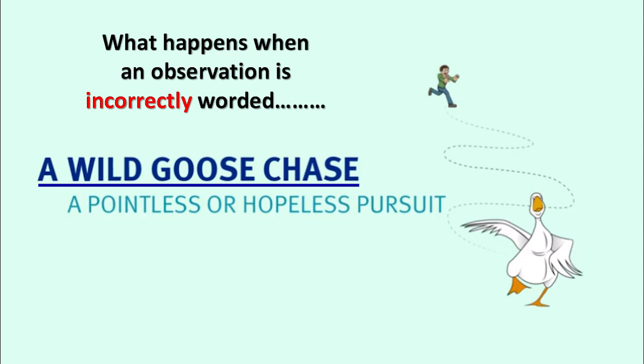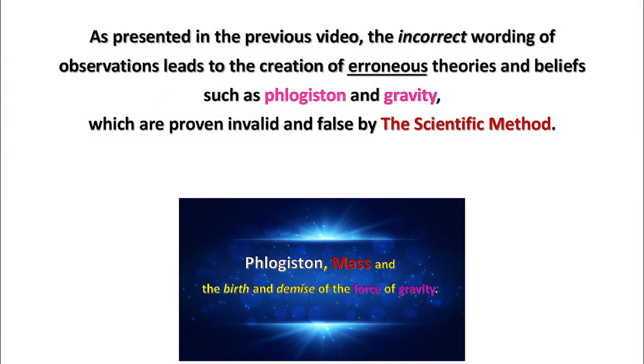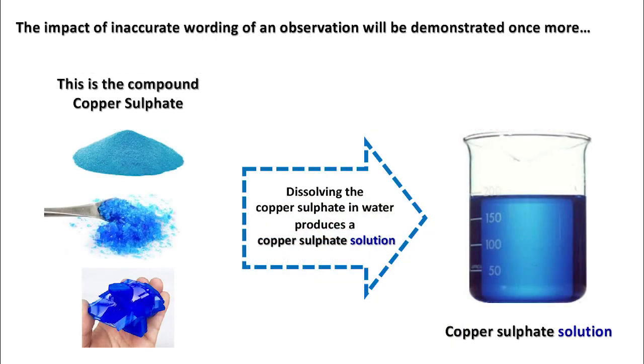What happens when an observation is incorrectly worded? A wild goose chase, a pointless or hopeless pursuit. As presented in the previous video, the incorrect wording of observations leads to the creation of erroneous theories and beliefs such as phlogiston and gravity, which are proven invalid and false by the scientific method. The impact of inaccurate wording of an observation will be demonstrated once more.